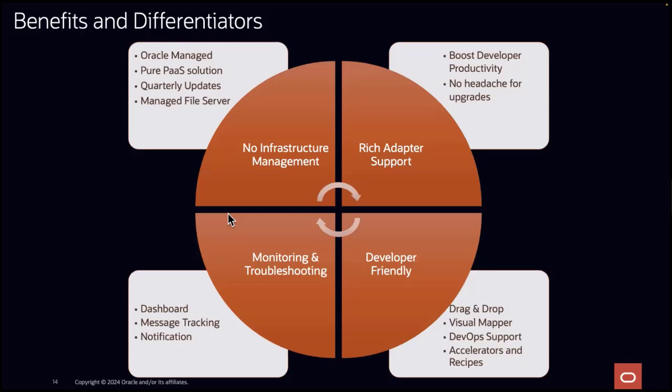You have some systems that are upgrading constantly, and their APIs are changing. The adapters will eventually reflect that. We have cycles, quarterly updates you get, and then the adapters also update to reflect whatever the target system has updated to. OIC is developer friendly. All the tools within the umbrella are visual, with visual mappers and drag and drops. Even your citizen developers can develop it. You don't need someone with a lot of language or programming background.